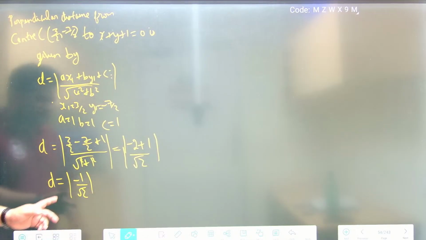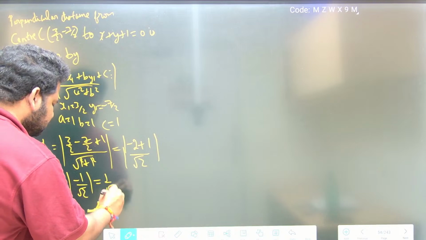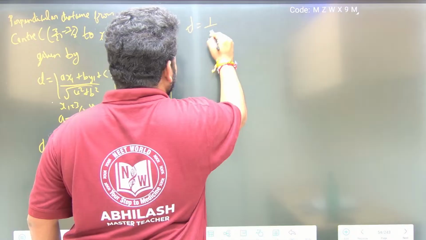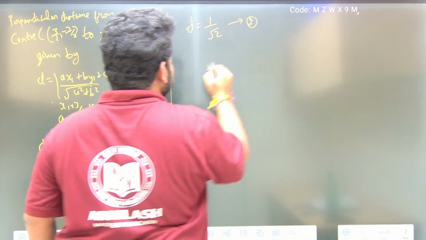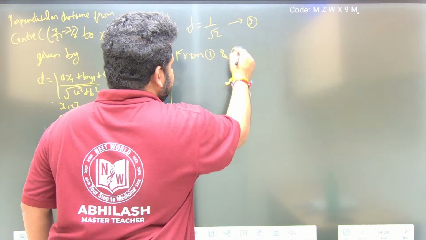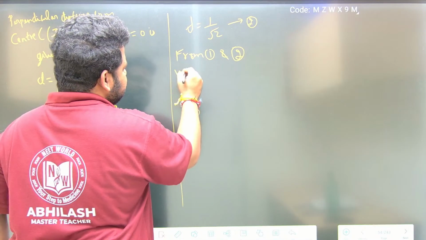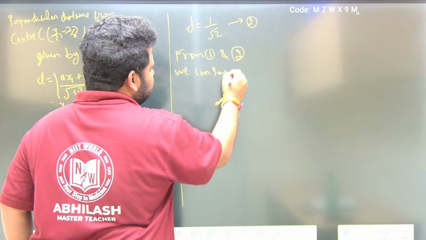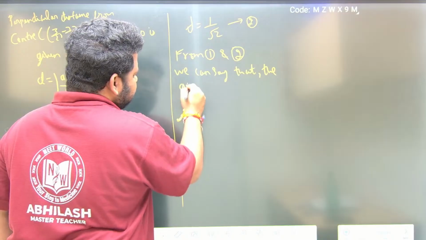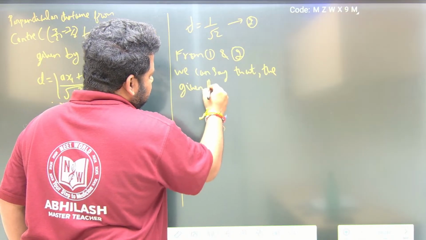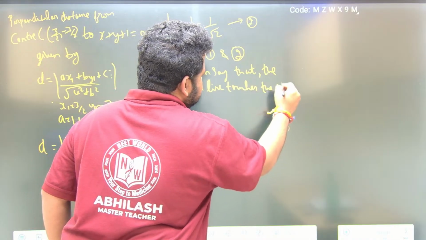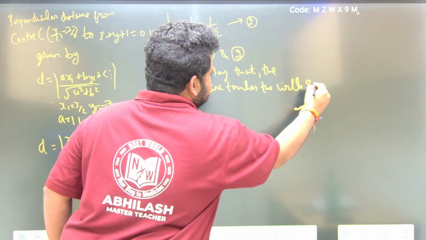If I remove the modulus, this will become 1 by root 2. So the perpendicular distance d is equal to 1 by root 2. So this is equation 2. So from 1 and 2, we can say that the given line touches the circle S is equal to 0.